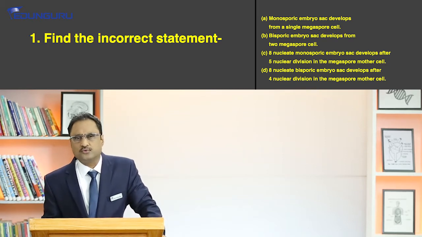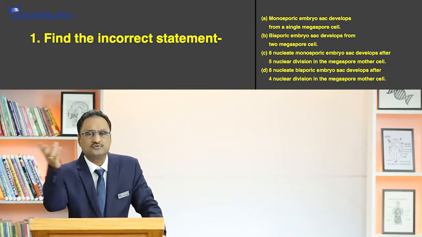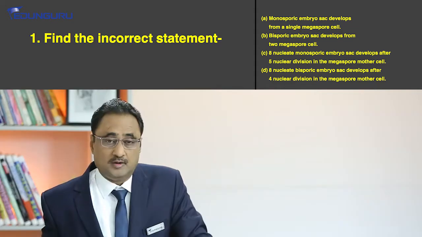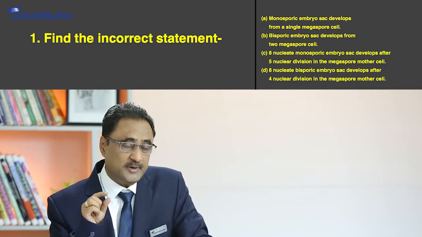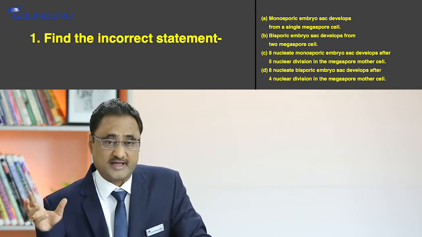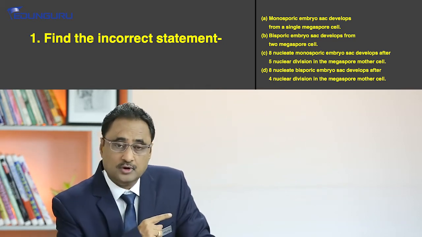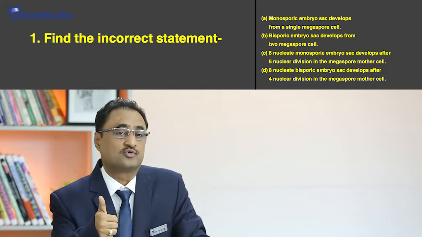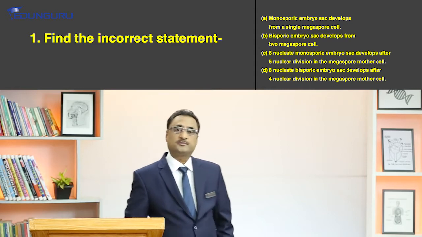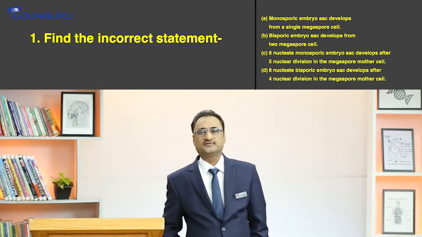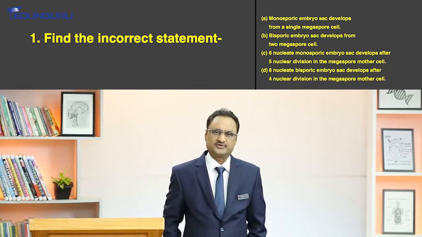And out of all those 4 cells, 3 will degenerate and 1 will eventually develop and give rise to the functional embryo sac, right? But depending upon the megaspore nuclei which are participating in the formation of the complete embryo sac, different types of embryo sacs have been recognized. So if only 1 nucleus participates, we call it the monosporic embryo sac, right? But suppose 2 megaspore nuclei are participating in the process, what will we say? It is bisporic, okay? And if there are 4, then we have to say tetrasporic.